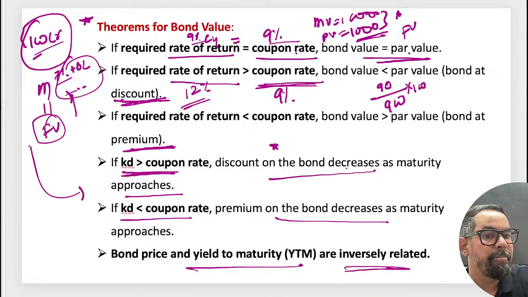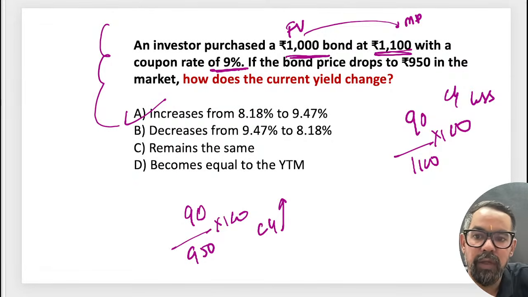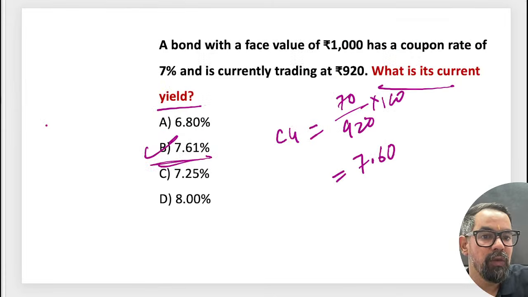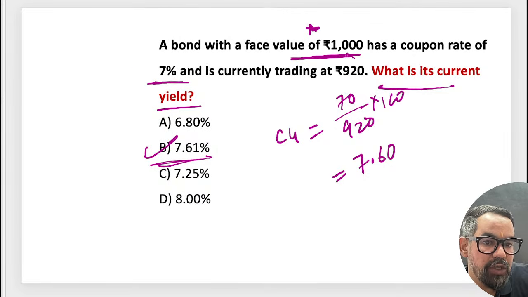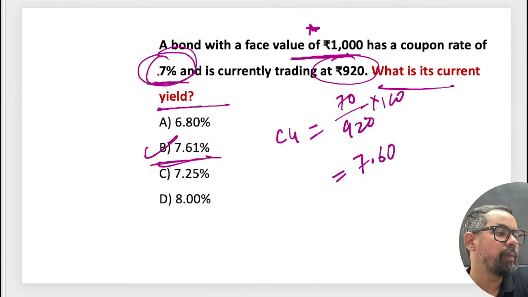Let's say, I'll come back to that question. So what will happen in this case, or the first case itself which we have discussed. The face value of the bond is 1000 and the bond is trading at 920. If we have calculated the current yield, what was the current yield? Current yield is higher than the coupon rate.